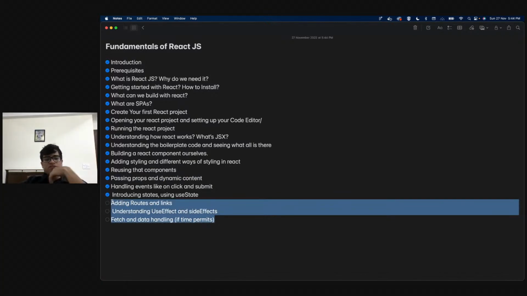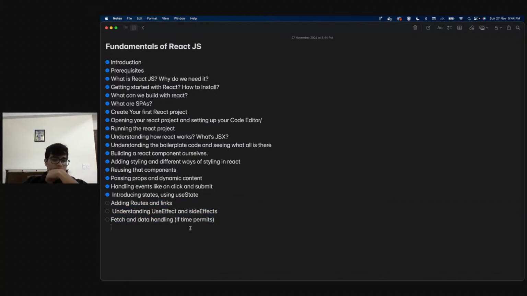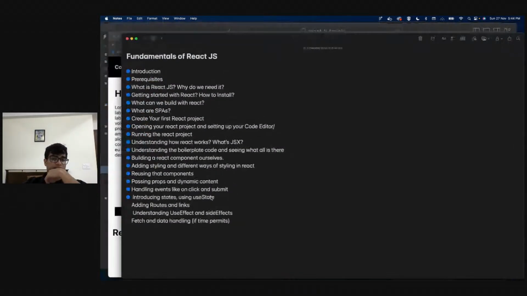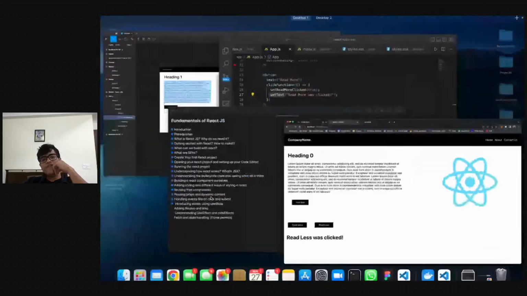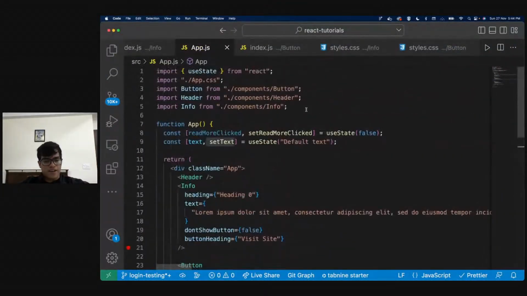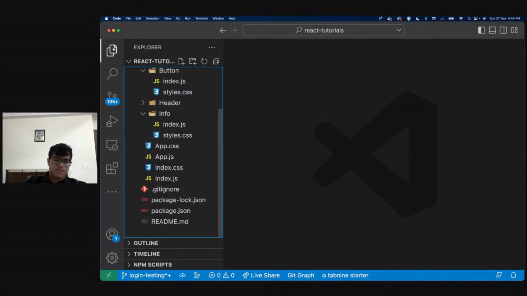All right. I don't think I will be able to cover these three topics today because I don't want to overload you guys. I don't want to get you confused. But there are more such tricks that we can do with React that will help you understand it. But I hope everything that we discussed so far made sense, right?